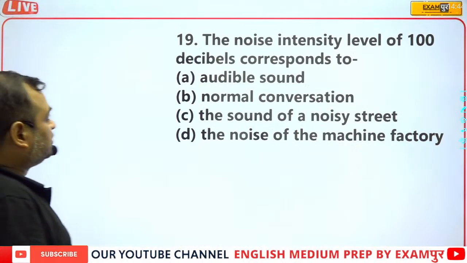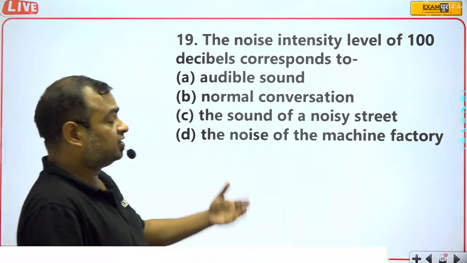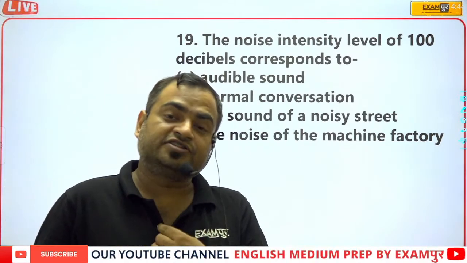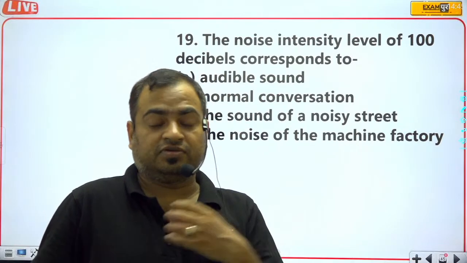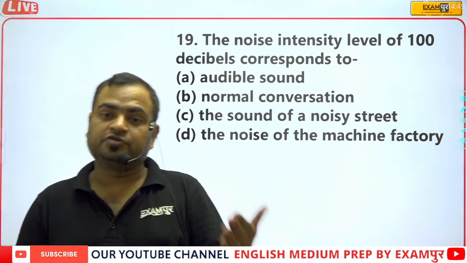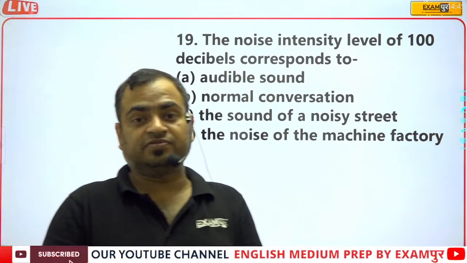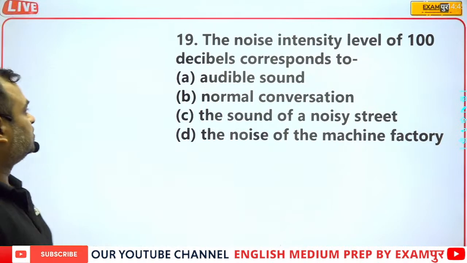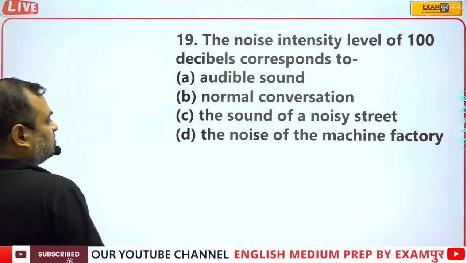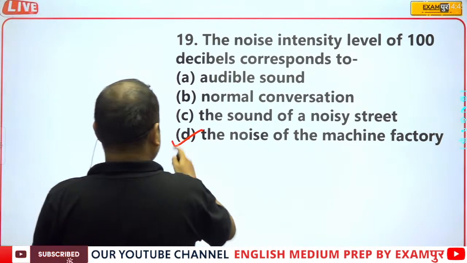Now, the noise intensity level of 100 decibel corresponds to, oh my god, 100 decibel. A normal human ear can withstand a sound pressure from 15 decibel to 85 decibel. But here it is talking about 100 decibel. It means 100 decibel of sound will lead to permanent hearing loss to the man. So that's why 100 decibel is very, very bad. Audible sound, normal conversation, the sound of a noisy street, the sound of a machine factory. So D part will be the correct answer.